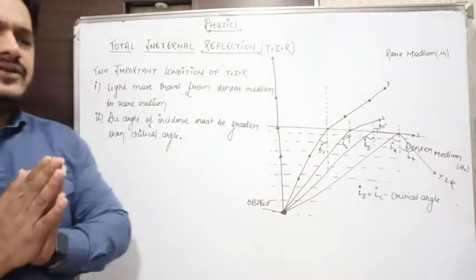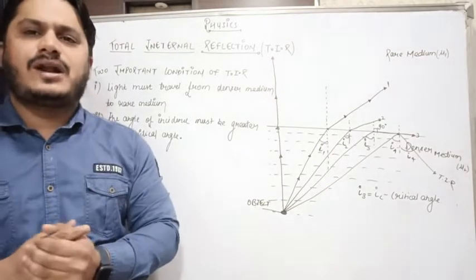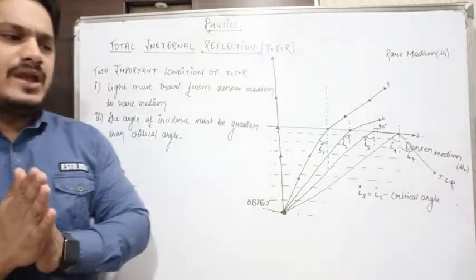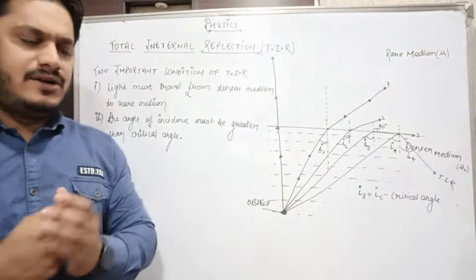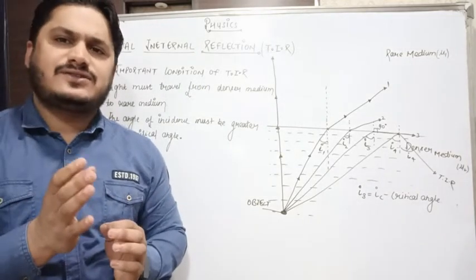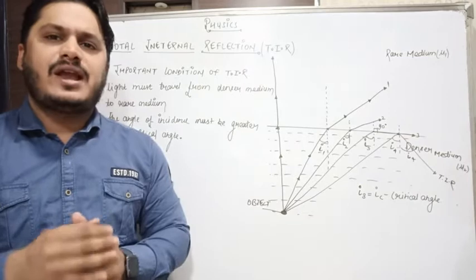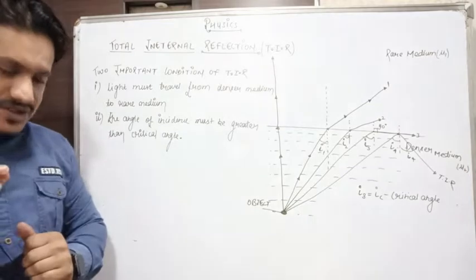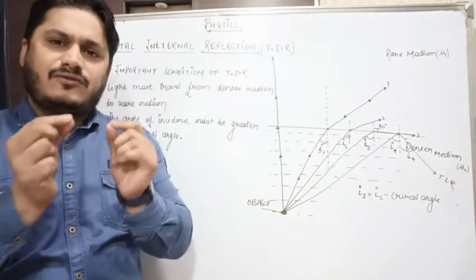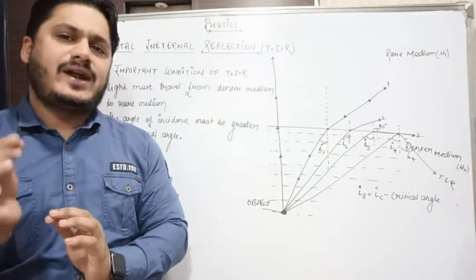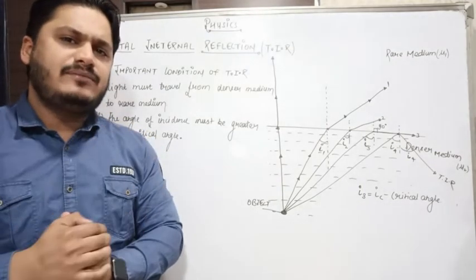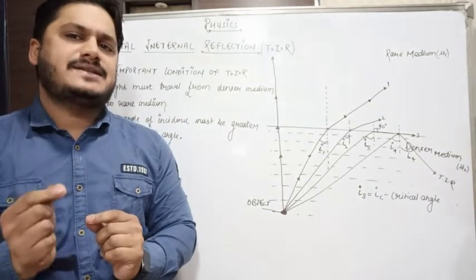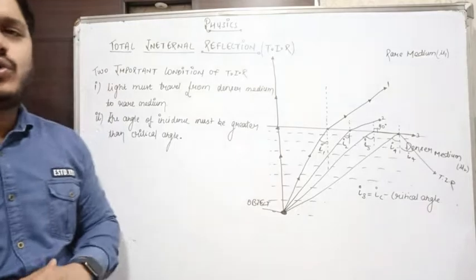Actually, total internal reflection is a basic phenomenon of light which arises when the light travels from denser to rare medium. As you all know, whenever a ray of light travels from denser to rare medium, the light bends away from the normal. The total internal reflection phenomenon arises from this condition. This property of light makes another phenomenon that is called total internal reflection.